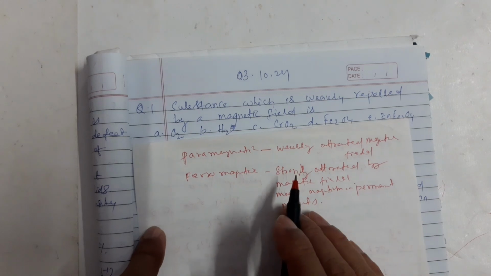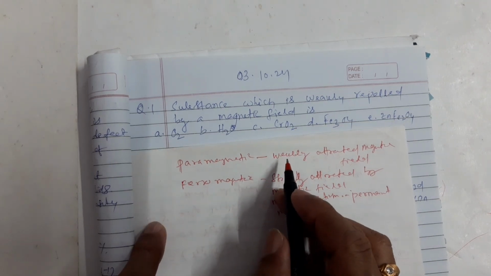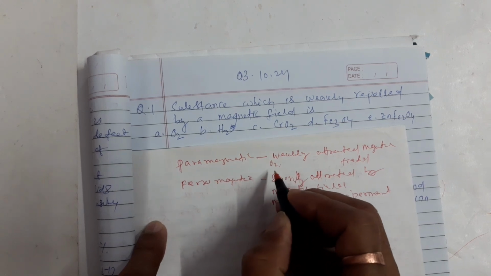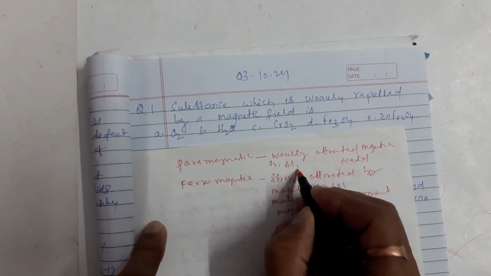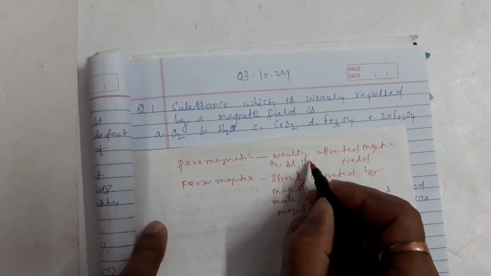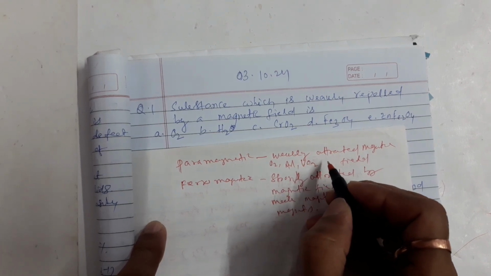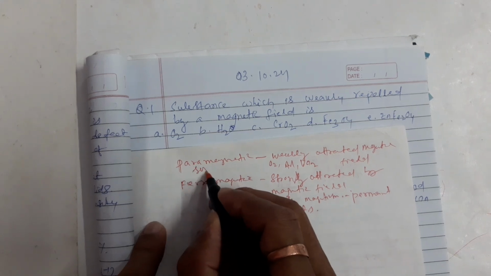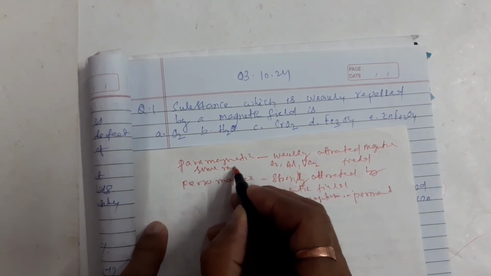Okay, which are paramagnetic substances? Oxygen, aluminum, vanadium oxide, and some rare earth metals.